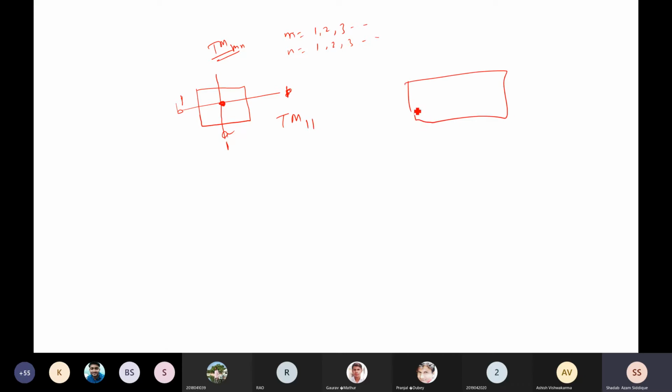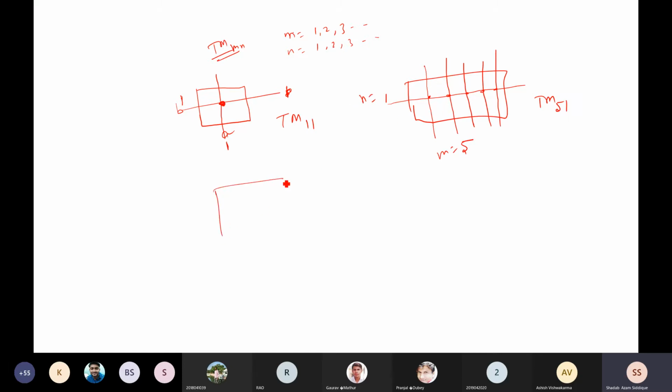I am taking this again, with 5 points. I will ask you to cut these points from this side. This is the mode which exists. So how many lines cut these points from the X side? We have 5 lines. And from the other side, how many lines cut this point? One line. So we have TM51. This is mode number M, and this is mode number N. So that is for TM.